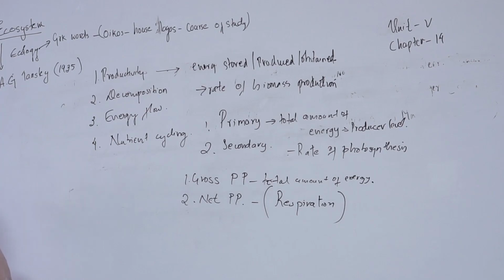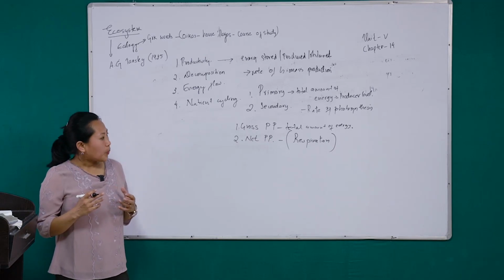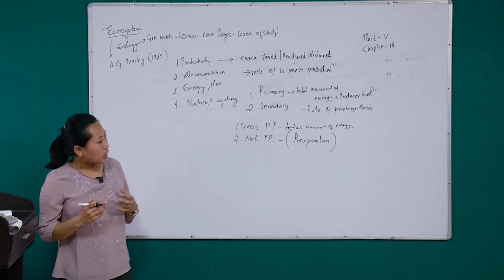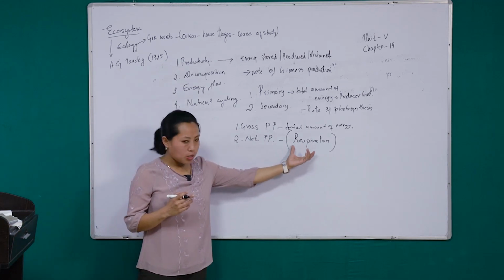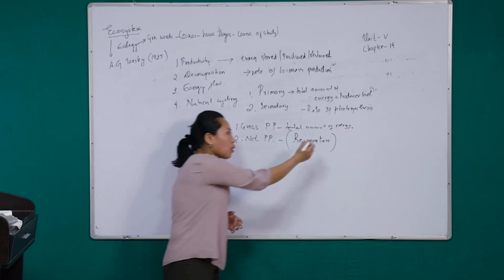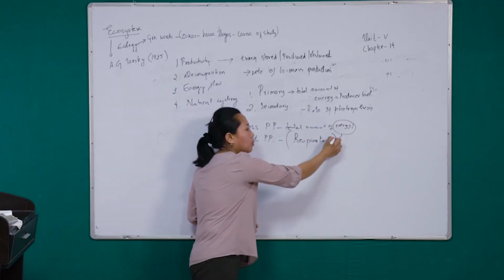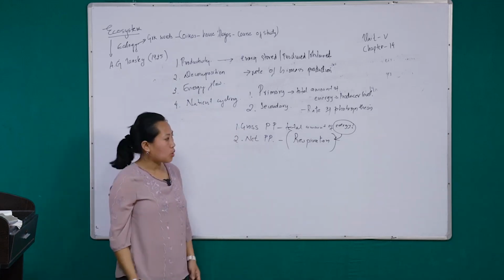This respiration is an oxidative process, and during the process of respiration, energy is released and consumed. So a part of this energy which is being produced by the green plants is used up during respiration.